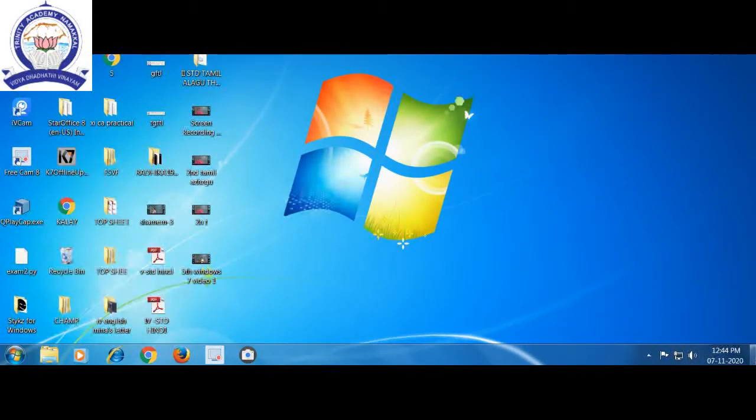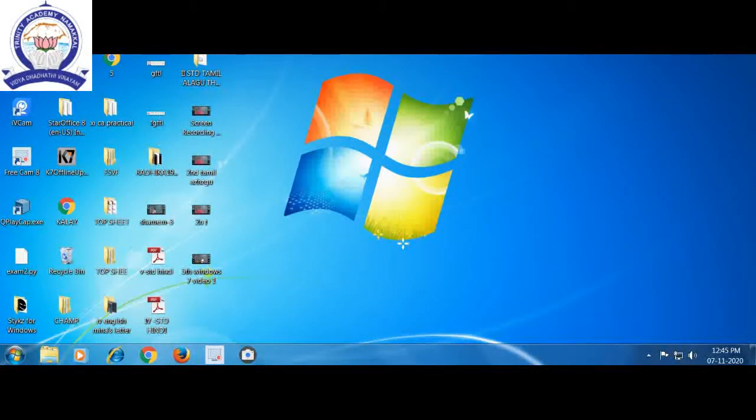And the last one, what is this? The show desktop button. The whole bar is called the taskbar. This is the start button, this is the quick launch bar, this is the system tray, and this is the show desktop button. How do we use the quick launch bar? It is used to launch an application quickly.